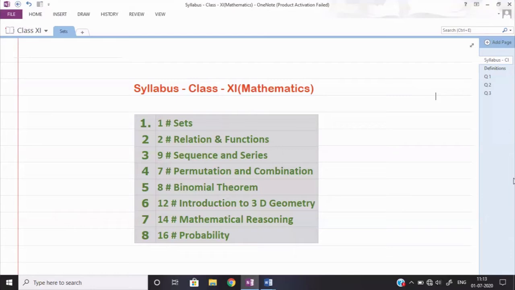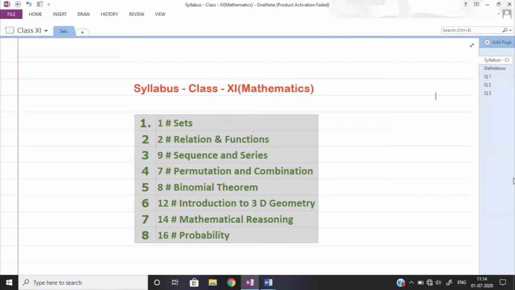In binomial theorem we shall see some expansions. For example, till class 10 you know the expansion of (a plus b) whole square and (a plus b) whole cube, but you don't know what (a plus b) to the power 4 is. However, by applying the formula for (a plus b) whole square two times, you can find that also. But definitely you can't find (a plus b) to the power 5 or higher powers. With the help of binomial theorem, we shall deal with such questions.